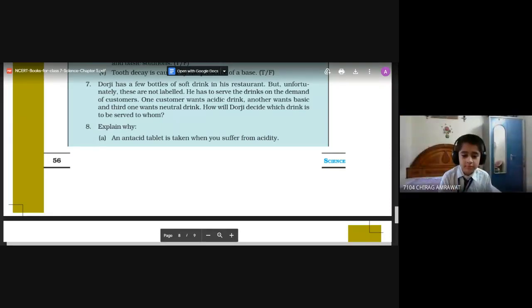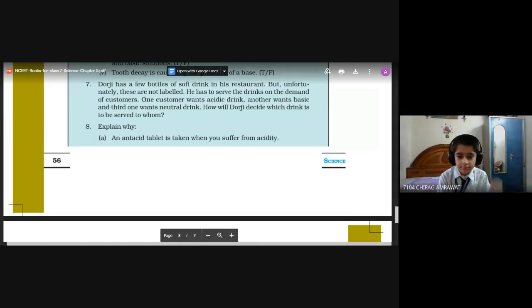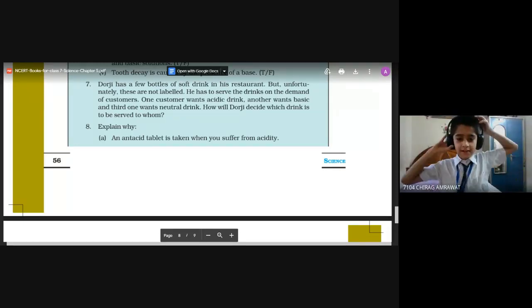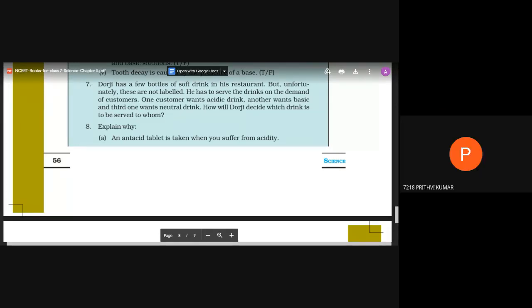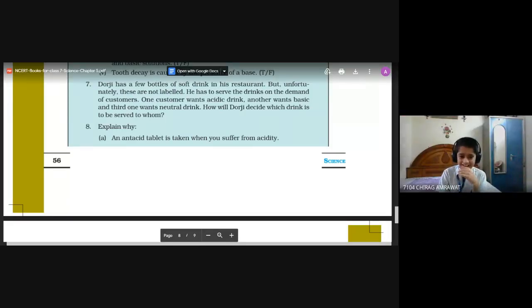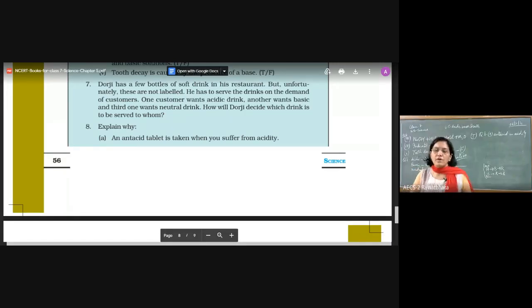Kumud, can I ask you the name of the antacid? Formic acid. No. Prithvi, I am asking you the antacid. In your stomach, lots of acidity is there.